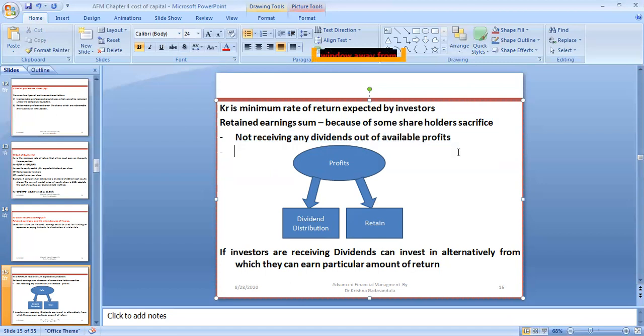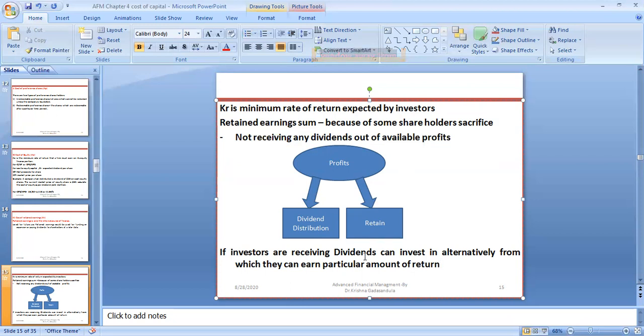That is the cost of retained earnings. Profits may be distributed as dividends or retained, either is possible. In most cases, business will retain profits with the company to expand.